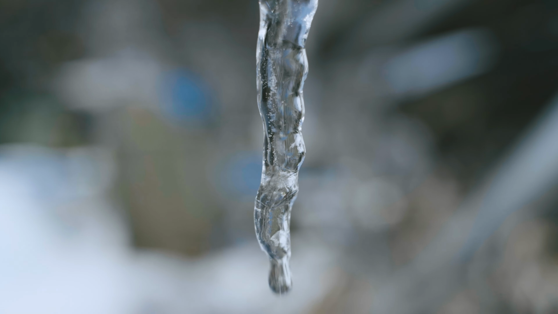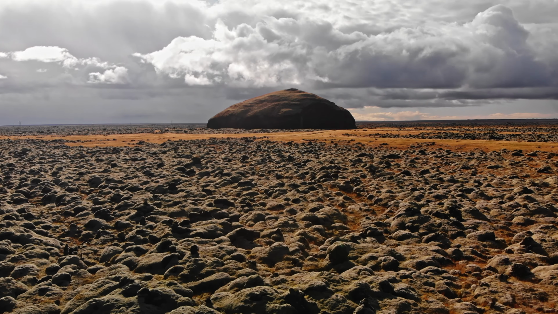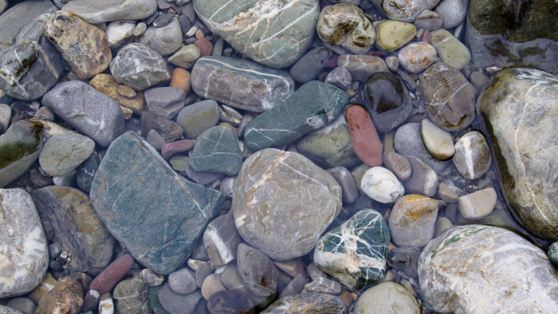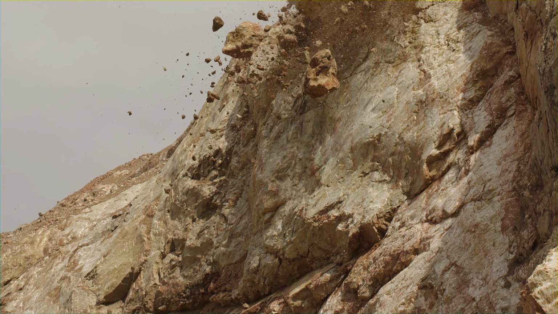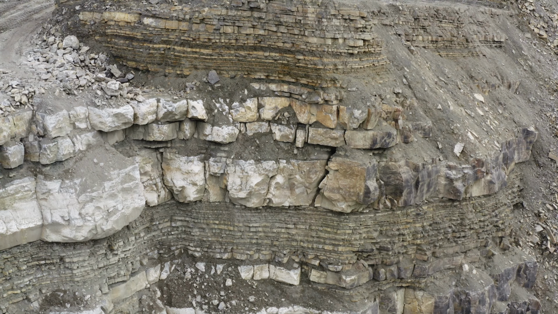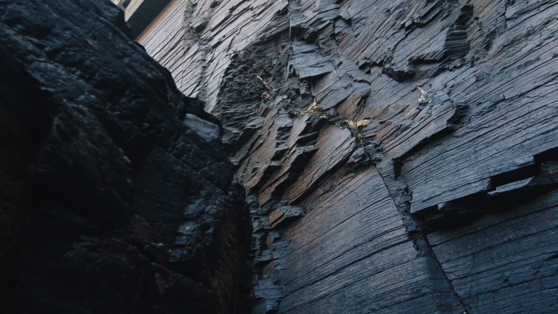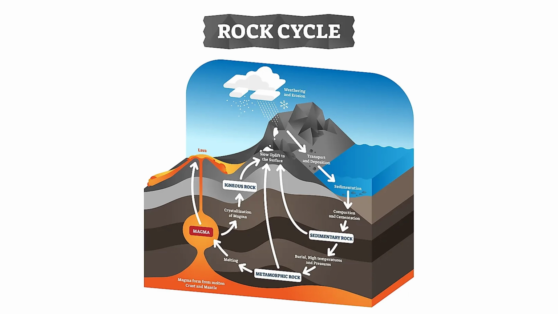Since matter, or in our case rocks, cannot be created nor destroyed, how are rocks formed? Rocks are formed from older rocks. Other rocks are either broken apart, melted, or transformed. The process of the formation of new rocks from old rocks is known as the rock cycle. Let's dive into this a bit more.